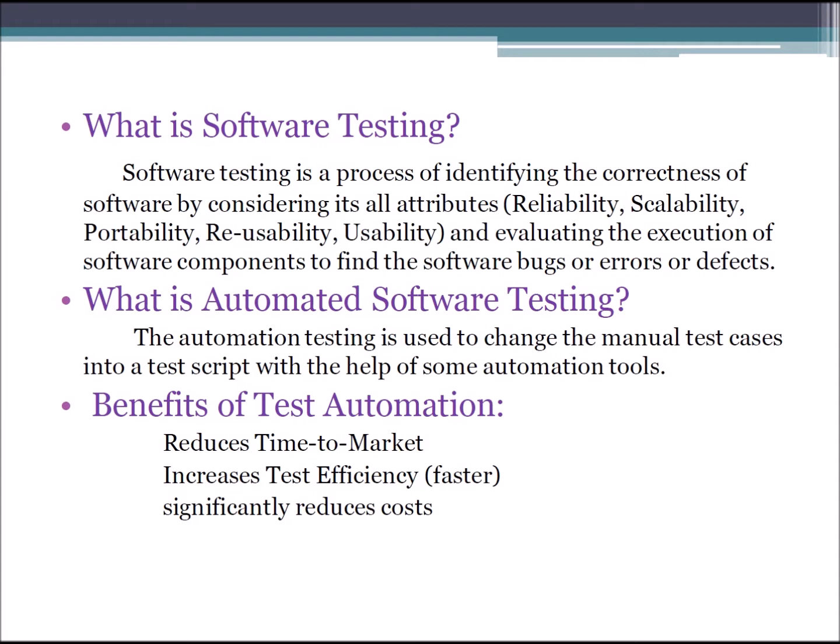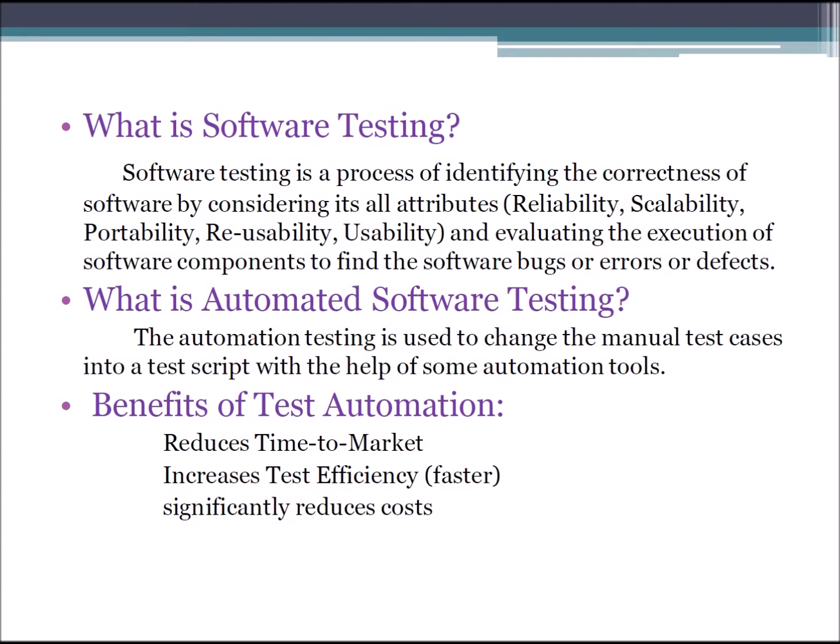So, what is automated software testing? Automation testing is used to change the manual test cases into test scripts with the help of some automation tools. Software testing has two types: manual software testing and automated software testing. In this topic I am going to discuss automated software testing.